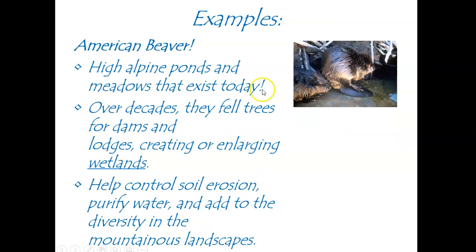Another example, the American beaver. Beavers are very weird, I think, but that's just an opinion. There are things called high alpine ponds and meadows that exist. What beavers will do is knock over trees with their big teeth, and they will create areas called wetlands. These wetlands help control soil erosion. They purify the water and add to the diversity of the mountainous landscapes. We get rid of the beavers because people like to wear beaver hats, and guess what disappears? The wetlands.